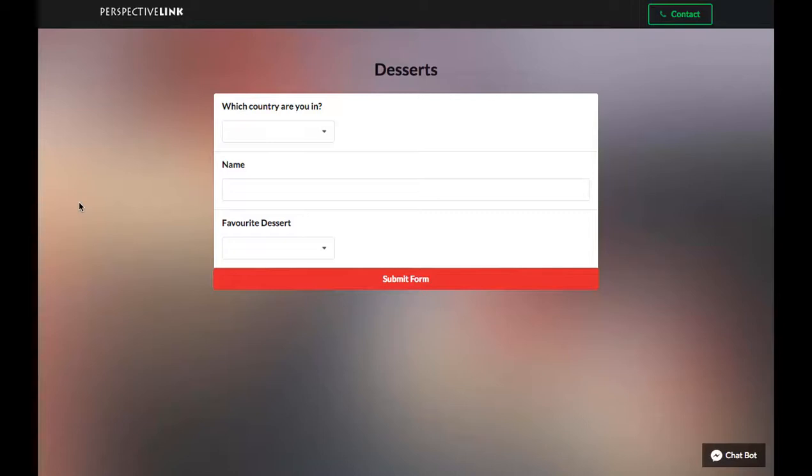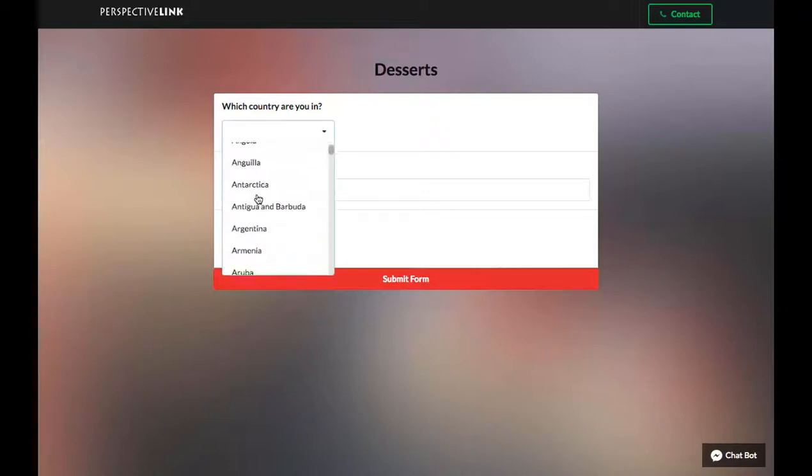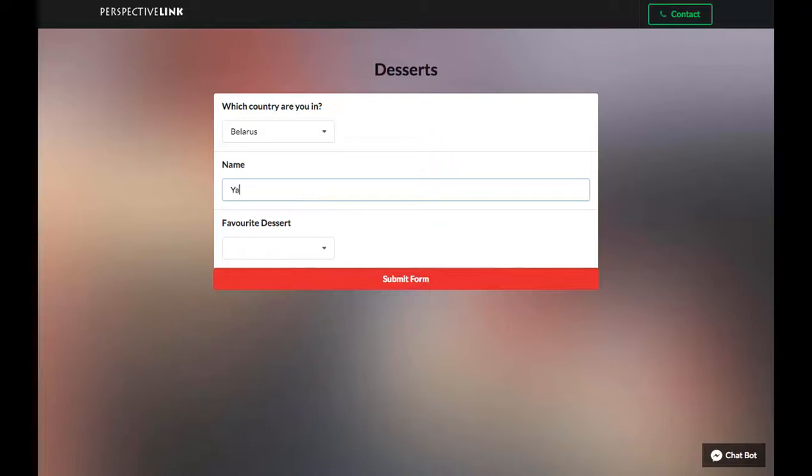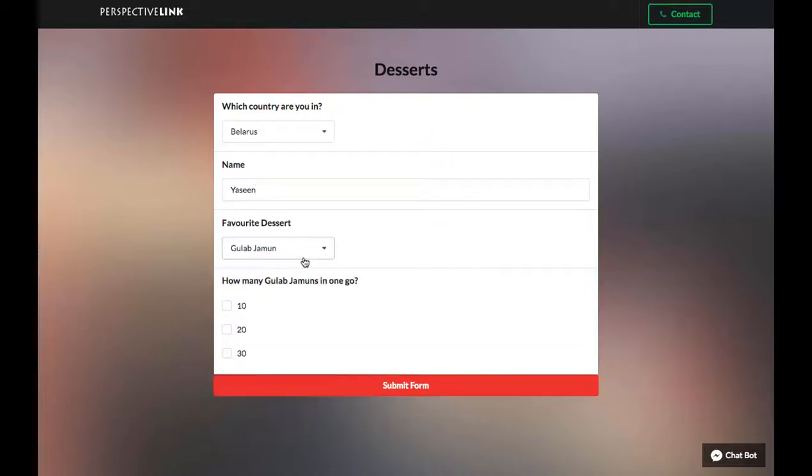Here we have a pre-existing form we've built, and here we can see a little more complicated conditional logic applied. Now, as I've selected gulab jamun, I've gotten a checklist to add up how many gulab jamuns I would eat at one go.